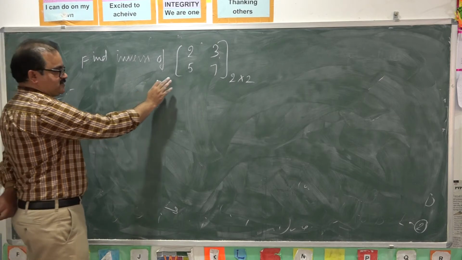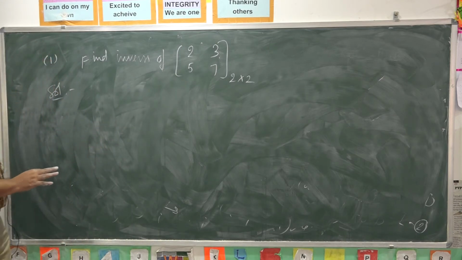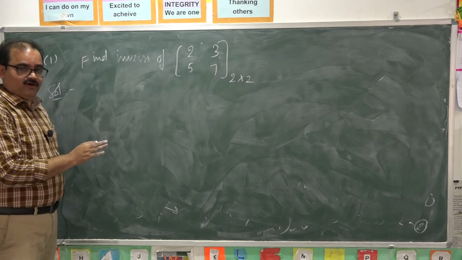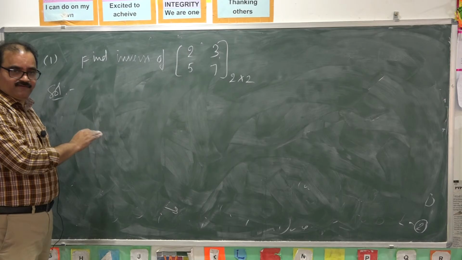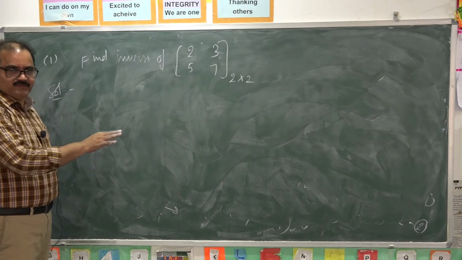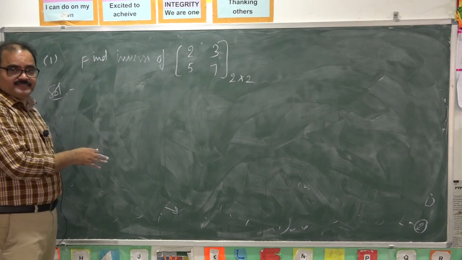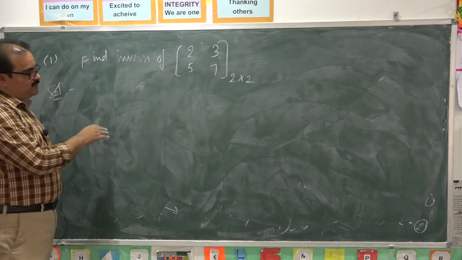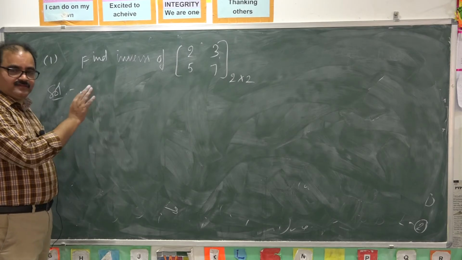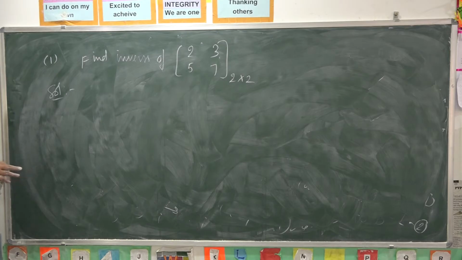We find inverse of this 2 by 2 matrix by using elementary row operations. What are elementary row operations? Interchange of any two rows, multiplication of the entire row with some non-zero scalar, and the third operation is adding all the elements of a row to the corresponding elements of another row multiplied by some scalar k.